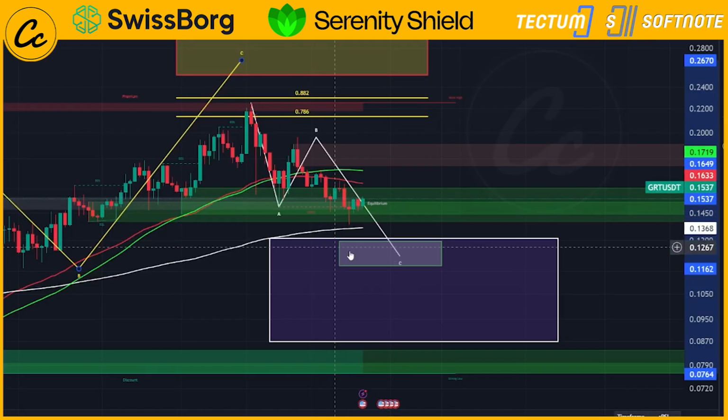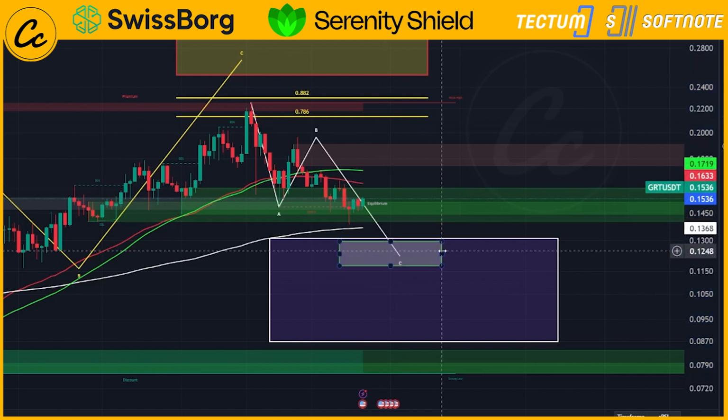But what we can see on this daily chart, we have come down and tried to test out the 200 EMA, currently sitting at 13.68 cents. Bouncing up from there, testing out equilibrium, we may in fact see that price push on up to test out the 50 EMA, the 50 SMA, sitting at 16.33 and 17.19 respectively, before we could see a continuation to the downside towards that 12.9 and 11.7 cent level.